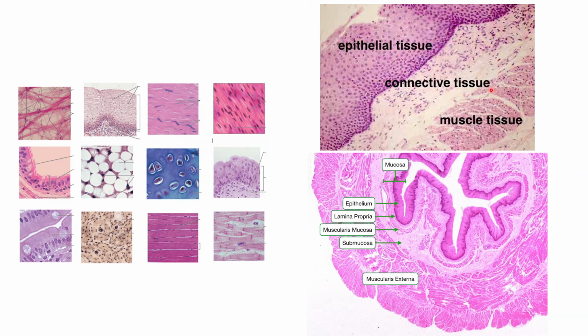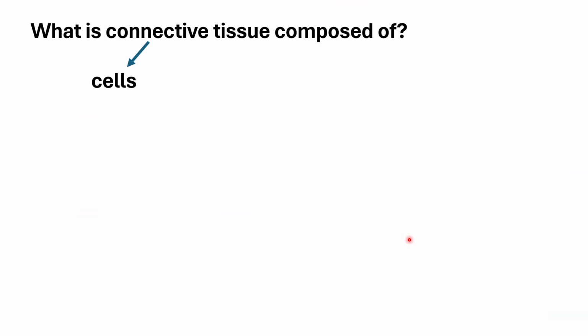They are found connecting, for example, your epithelial tissue to your muscle tissue, and they are, I would say, one of the most widespread types of major tissue. I think no organ lacks connective tissue. You can almost always see connective tissue everywhere. When there are tissues that need to be attached to one another or cushioned or whatever, there would be connective tissue there. So what is connective tissue composed of?